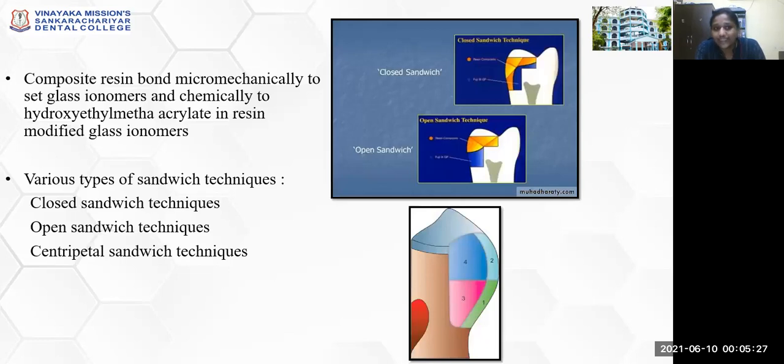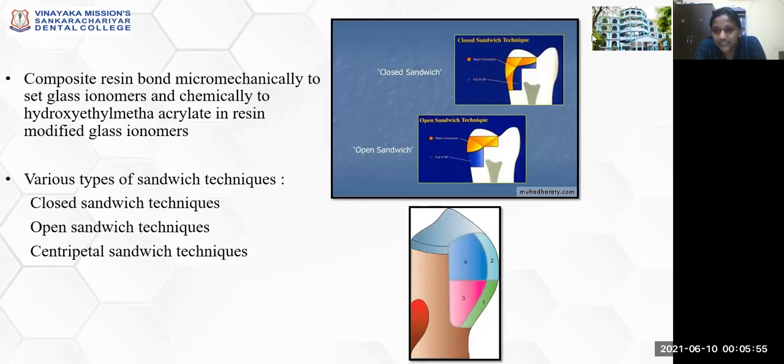So composite resin will bond micromechanically to the set glass ionomers and chemically to the hydroxyethyl methacrylate in the resin modified glass ionomers. Here, the advantage of the bonding and the remineralizing capacity of the glass ionomers is used along with the stronger composite resins. There are various types of sandwich techniques: closed, open, and centripetal sandwich technique.